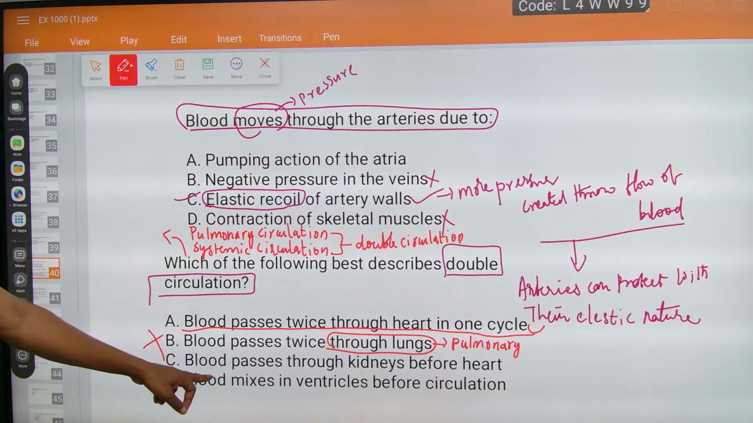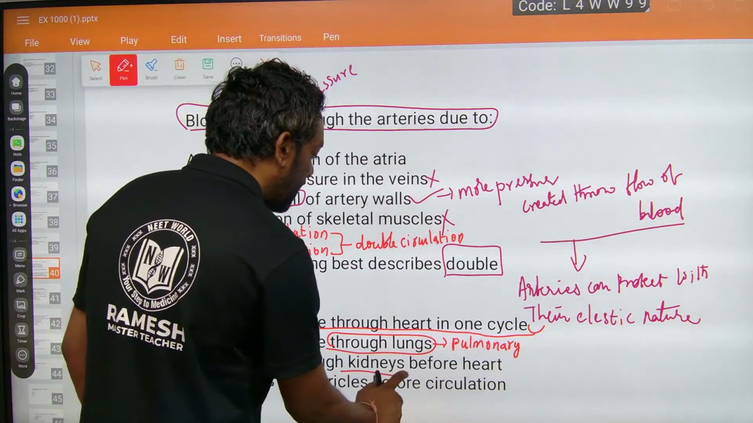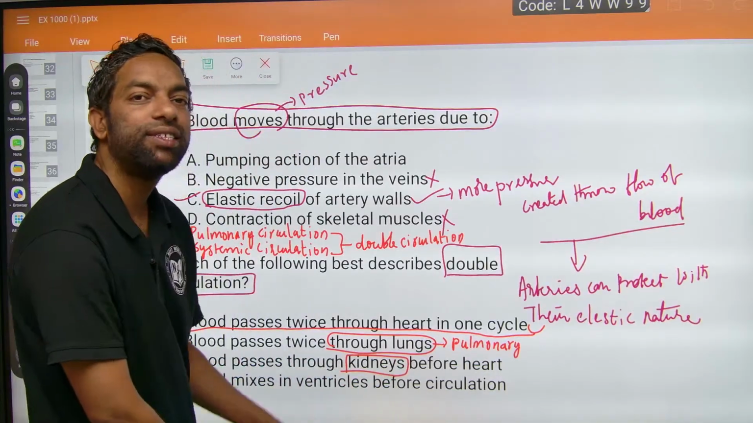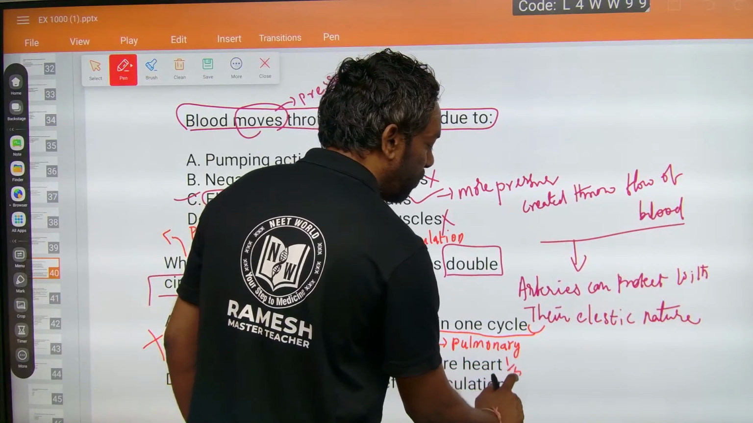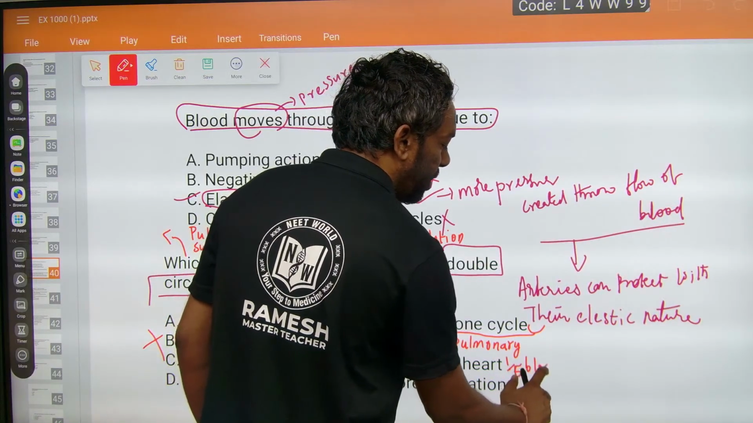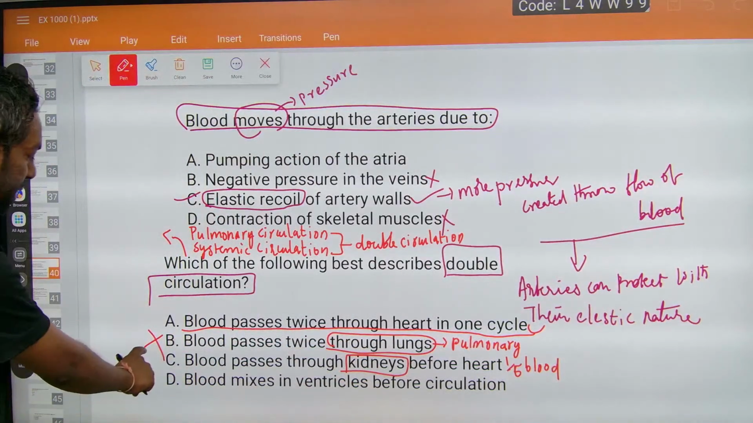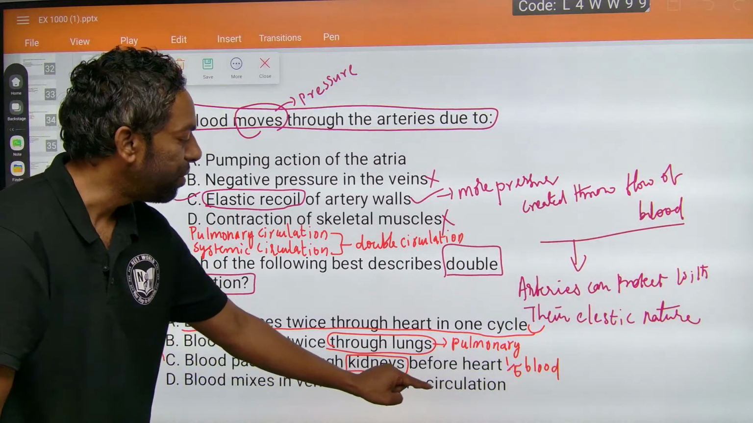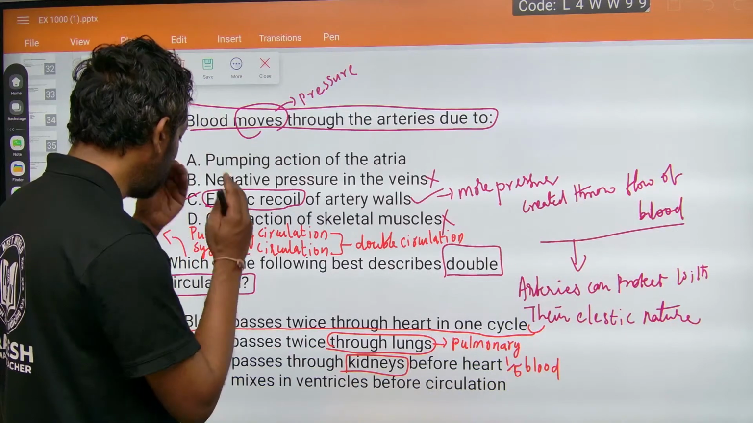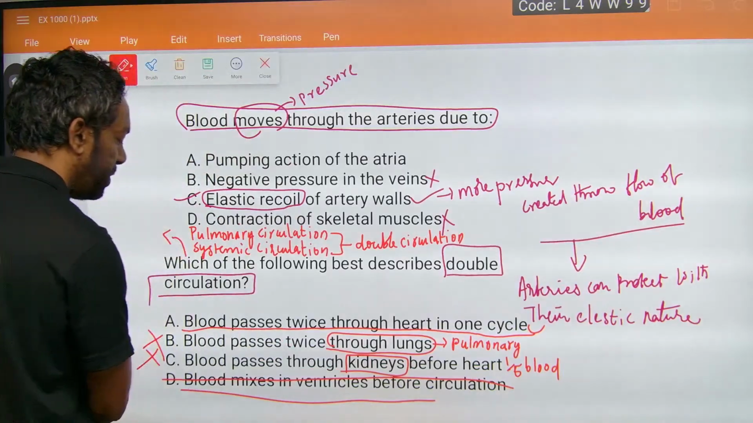Blood passes through the kidneys to the heart. This is irrelevant, this is systemic circulation. The renal artery carries only one fifth of the blood. So you can easily eliminate option C. Blood mixes in the ventricle before the circulation. It is a nonsense option, so easily eliminate it.